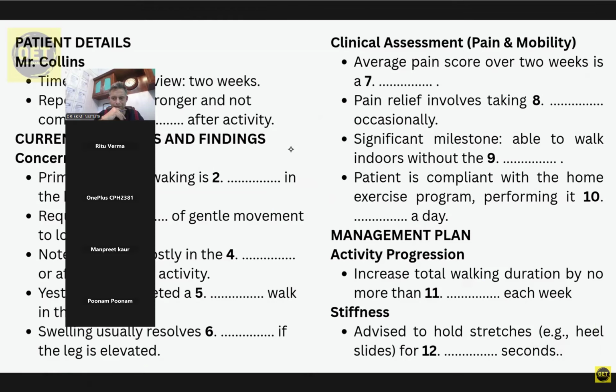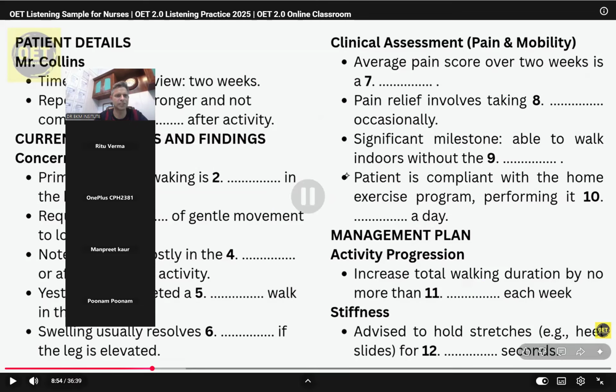I try to do some gentle bending and straightening of my knee before I even get out of bed. That's a great start with the gentle movements in bed. To specifically target stiffness, I want to emphasize holding your stretches for a bit longer. When you do your heel slides, try to hold that bent position for 20 to 30 seconds. Okay. And this was also easy.